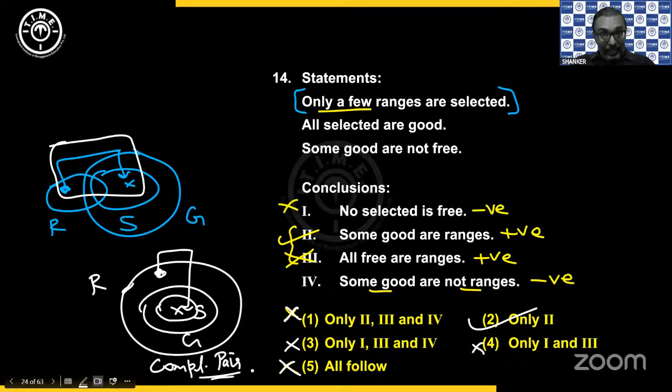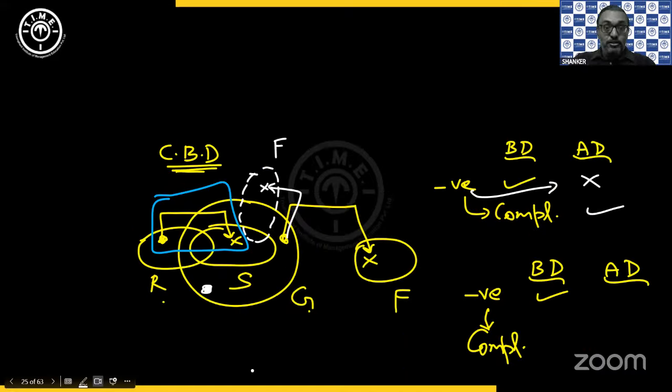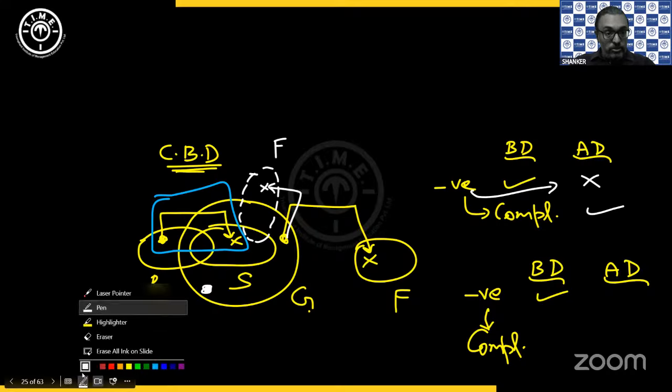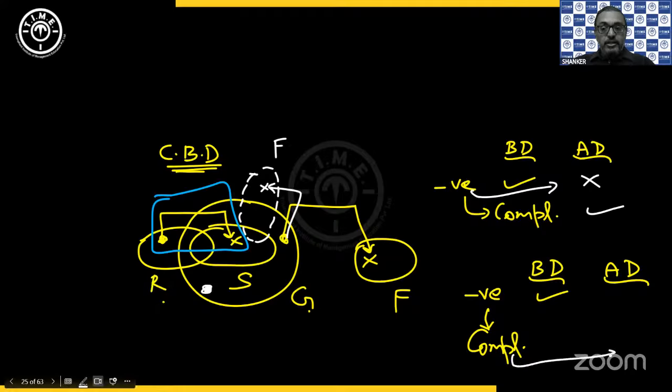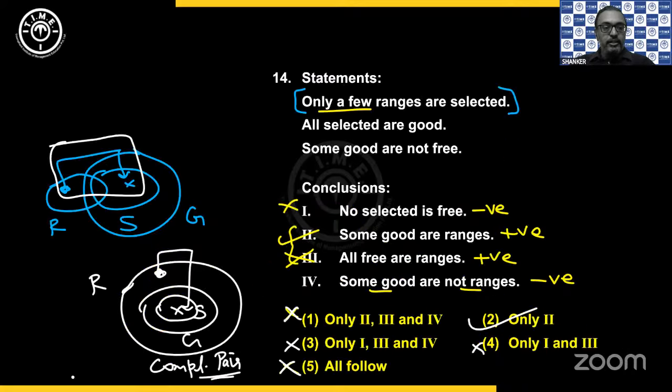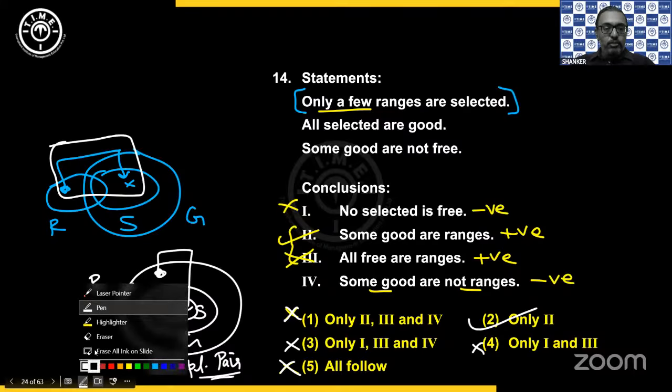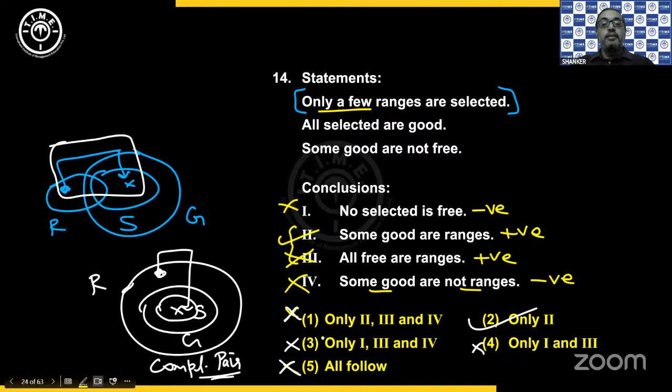So that way you can understand the movement of the circle. You don't have to draw and check. You can literally visualize it when you look into the indications that we make. So that means here also, I can say that the complementary satisfies in the alternate diagram. That means the given negative does not follow. So that is why here our conclusion number 4 is also not going to be a part of your answer. That is why it is only choice 2.